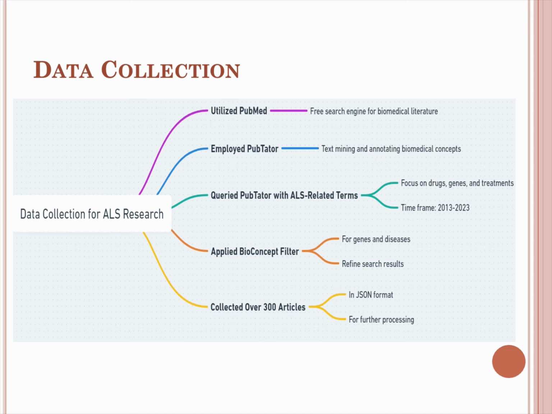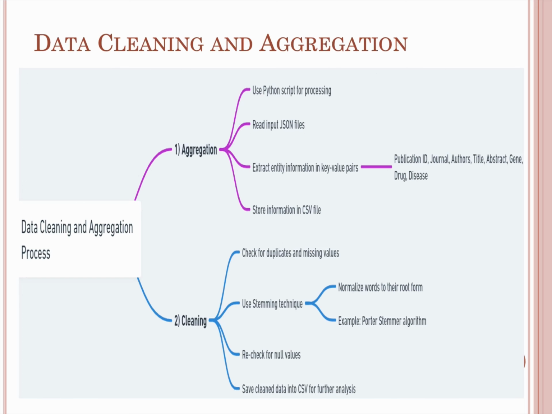Once we have the data in different JSON files, we move to data cleaning and aggregation. In the data cleaning process, we used a Python script responsible for reading all the JSON files and creating one cumulative CSV file which has data from all the separate 300 files. While reading, we extracted the entities in key value pairs. We have drug, gene, and disease entities, and the abstract as well. We extracted publication ID, journal, author, title, gene, drug, and disease, and we stored them as a CSV file. So now we have information for the entities.